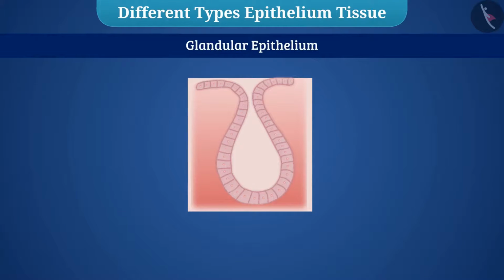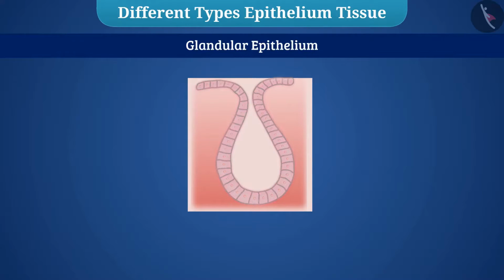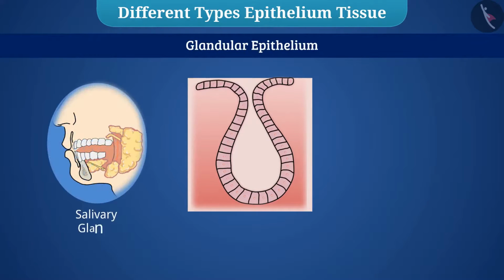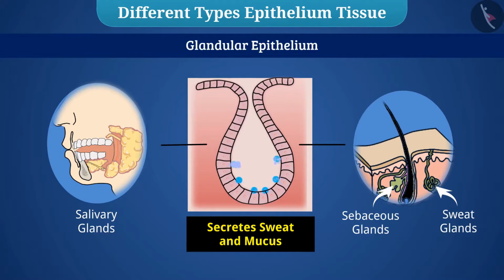Sometimes a portion of epithelium tissue folds inward where some epithelial cells acquire additional specialization as gland cells and form a multicellular gland, which is called glandular epithelium. Salivary glands, sweat glands, and sebaceous glands are examples of glandular epithelium. This epithelium secretes sweat and mucus.